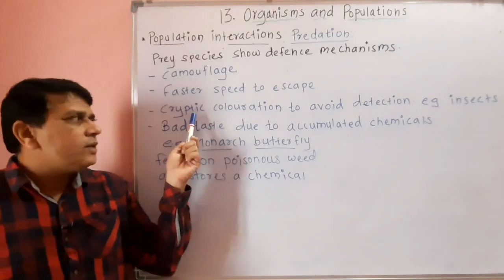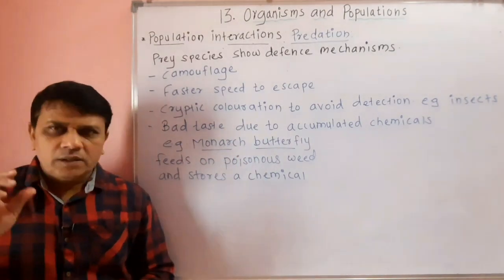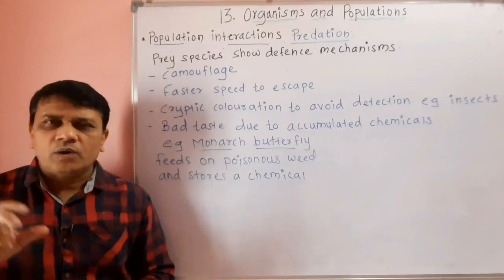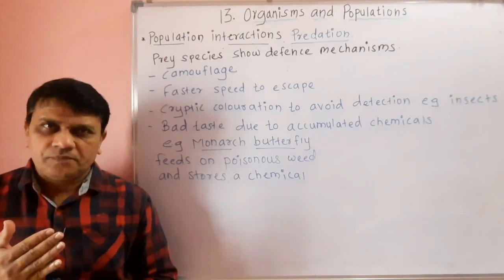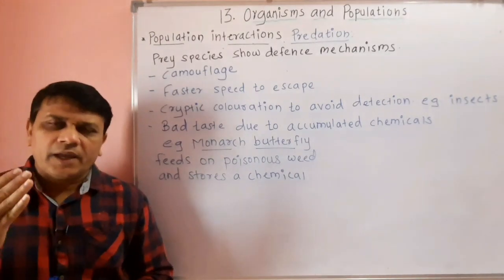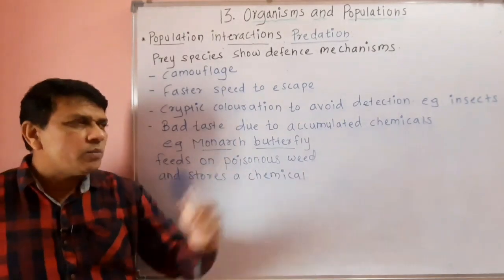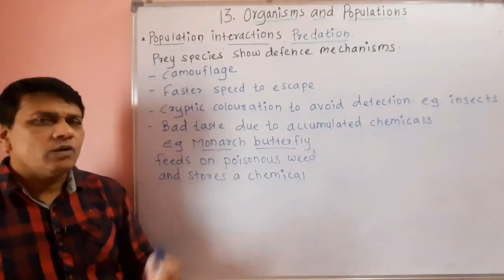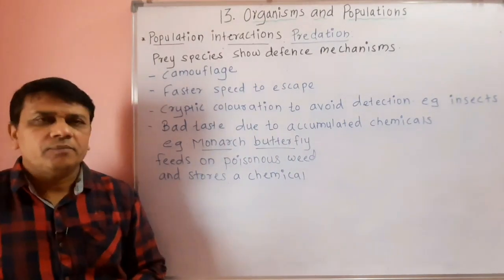Then the prey show cryptic coloration. Now cryptic coloration means the organisms or the prey can change their colors so that they cannot be detected by the predators. So different kinds of insects show or can develop cryptic coloration.